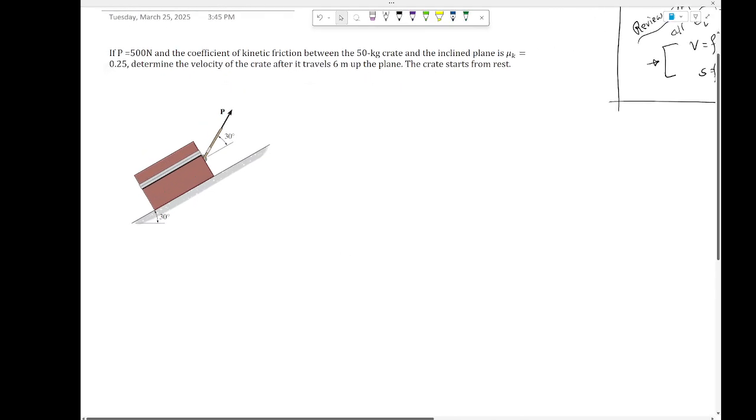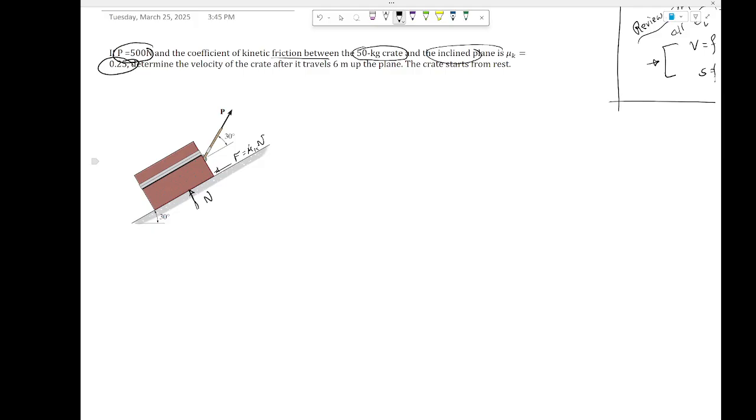So if this external load P is 500 Newton and the coefficient of kinetic friction between the 50 kg crate and the inclined plane is mu k, which is this. At this plane, okay, this F or friction force is mu k N, right? Where this N is the normal force. You know that already, right? Okay, and the block itself has a weight, 50 kg, so it does have a weight which is mg. So immediately you know all the forces involved, right?